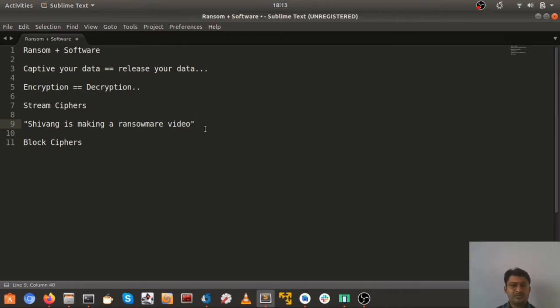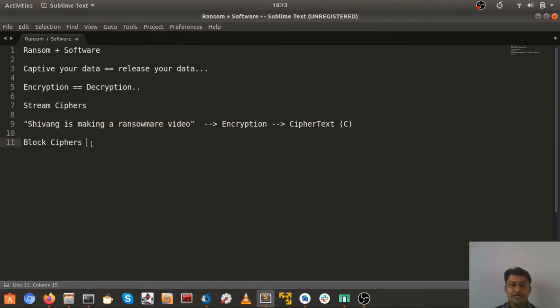This complete stream of data will go into the encryption algorithm, with a key in it or say a password, and we'll get ciphertext, say C. Basically I'm denoting ciphertext as C.